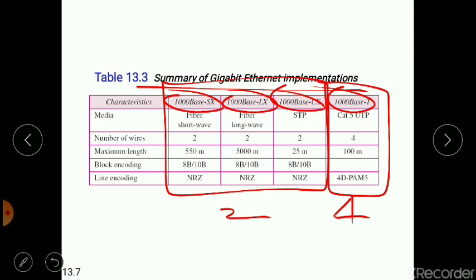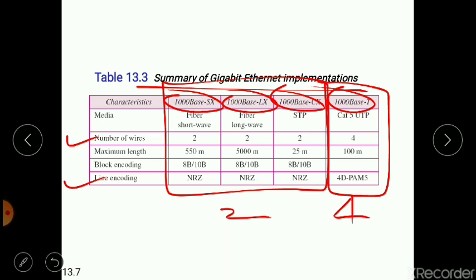Here, one clear difference that you can make out is the number of wires required. For two wire implementation it is of course two, and for four wire implementation it is four. The line encoding required for two wire implementation is non-return to zero in all three cases. But for 1000BaseT, the line coding used is four-dimensional pulse amplitude modulation, because of the restriction in the capacity of the bits that are being carried in the wire.